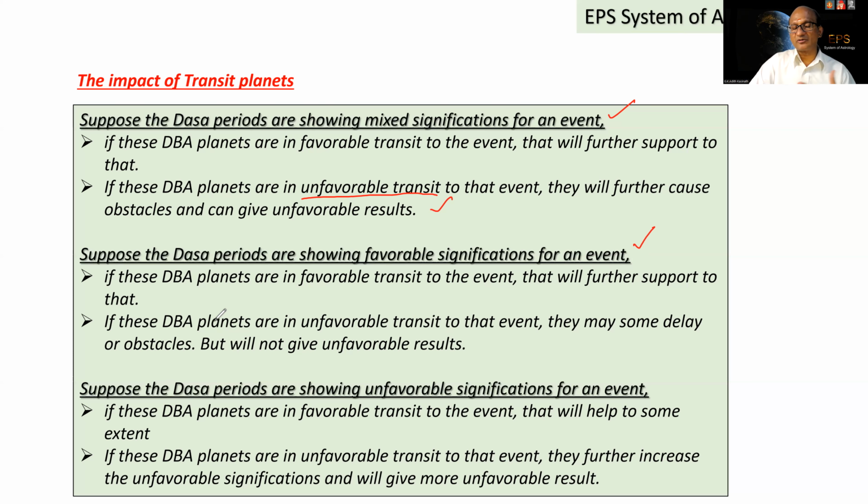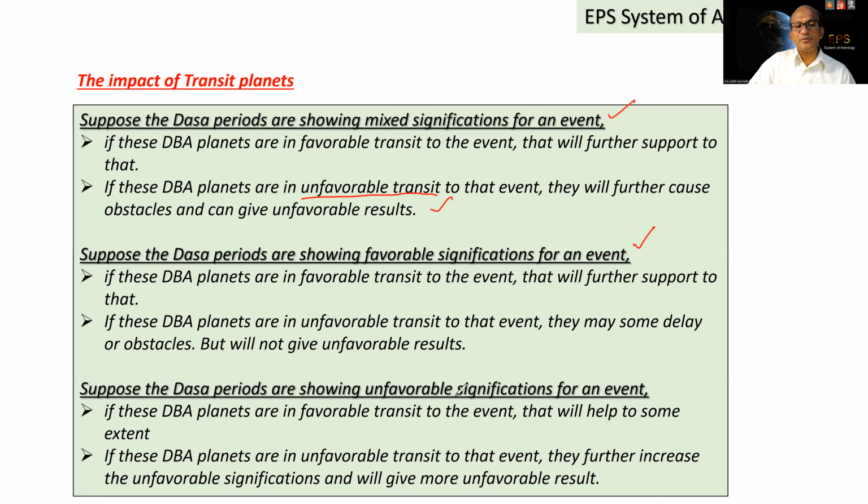So definitely there could be some planets in a favorable transit. But suppose the DBA planets are not in a comfortable or favorable transit, or are in an unfavorable transit, they may cause some delay or obstacles, but it will not give unfavorable results because the DBA is already favorable.